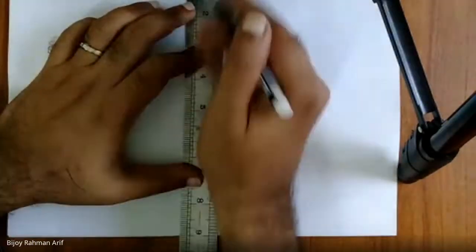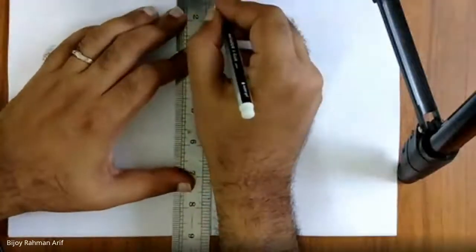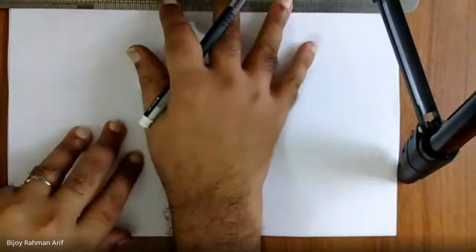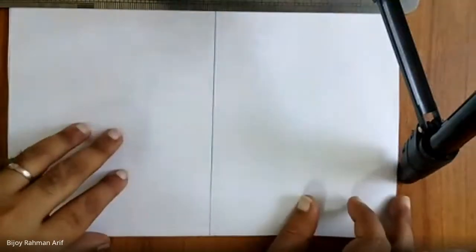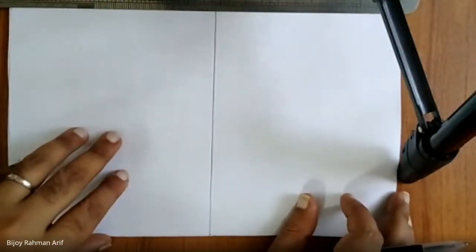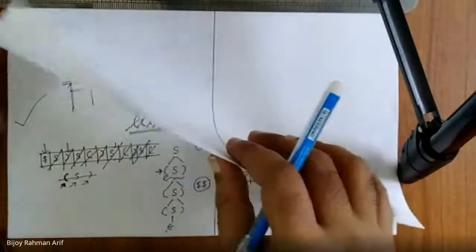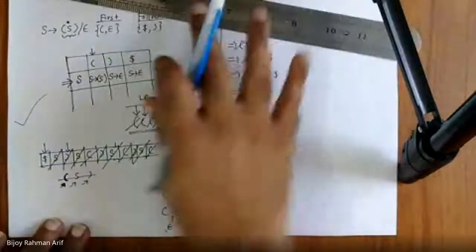Let's take this grammar. And do you know why it is called one? Tell me, who can answer this question? Why is it called one?